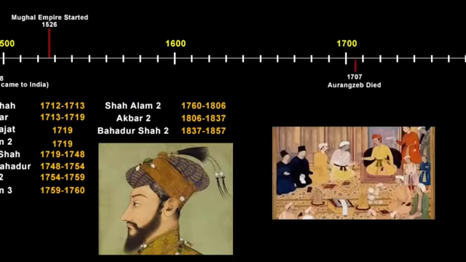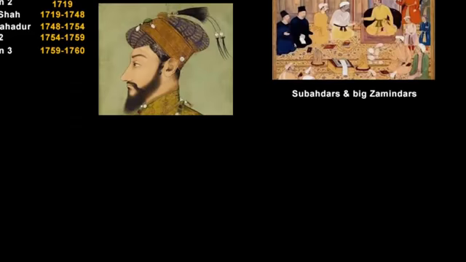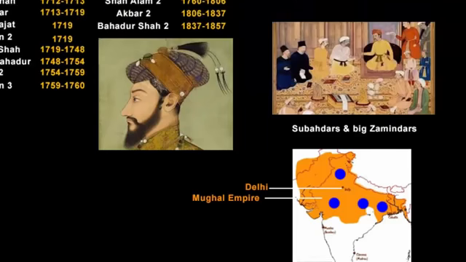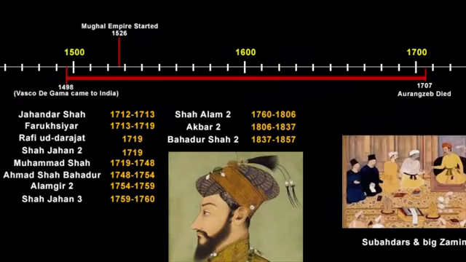Now, as soon as a powerful influential ruler died, all of his governors, who were also known as Subedars and the big Zamindars, they all slowly started dividing because it is now beneficial for them to establish their own small regional kingdoms so that they can be the king. It's like now the emperor is dead, so forget Delhi, forget the center, no one cares what's going to happen. Let's get back to our regional places and establish our own rule. Things of that sort were happening. Now we have the dates 1707 and 1498. Let's get to know what happened in between.